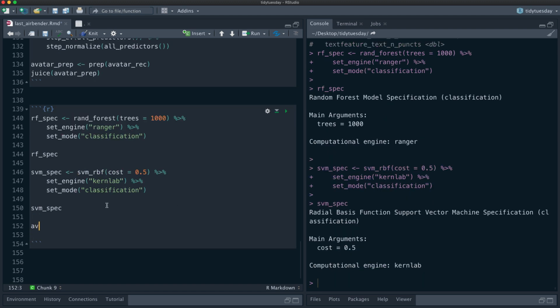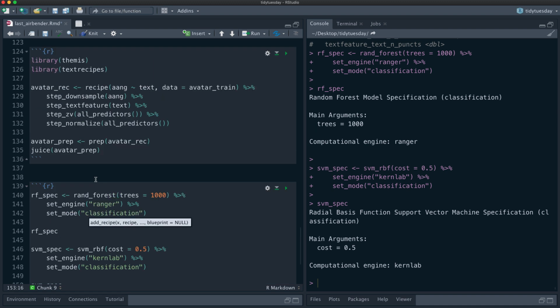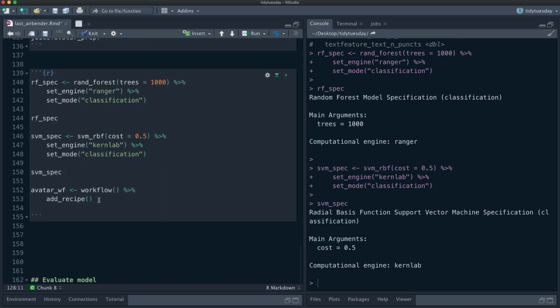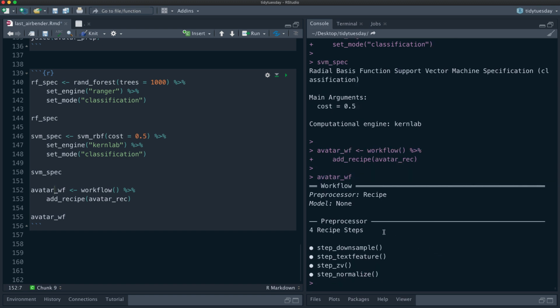And let's start a workflow here. So we'll say workflow, and then let's add our recipe. If we look at this, notice that the workflow right now doesn't have a model. It has a preprocessor, but not a model.